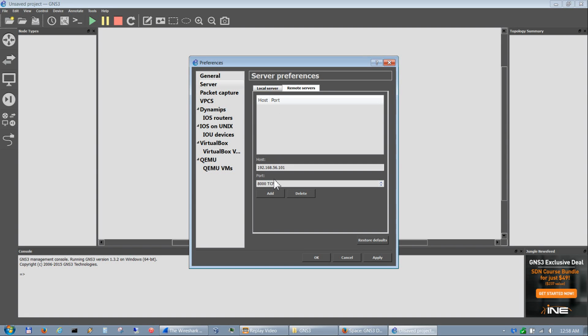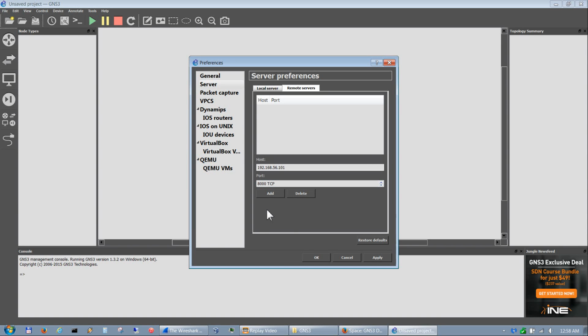The remote server for the VM is this 192.168.56.101, which is a VirtualBox IP address, and this is the port it uses.